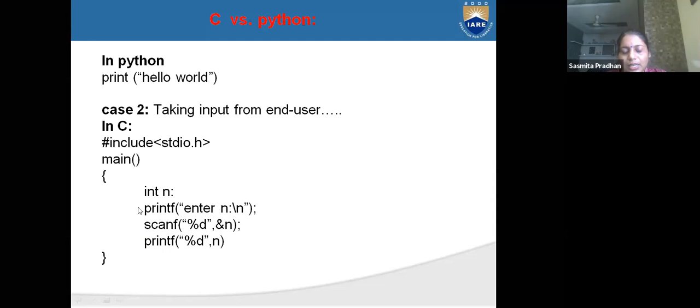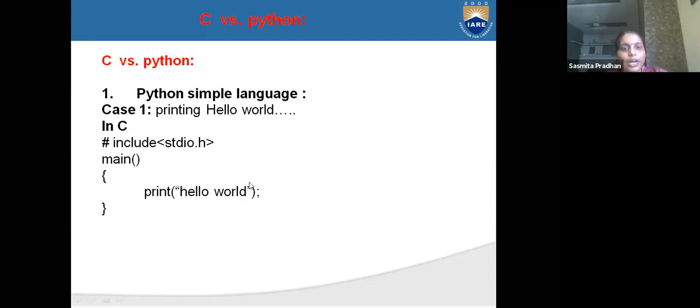This is C. See the difference between C and Java. As I told you before, only for hello world we need 1, 2, 3, 4, 5 lines.